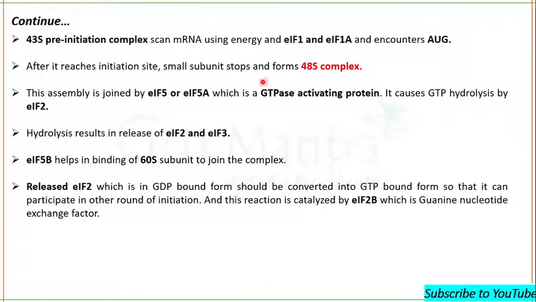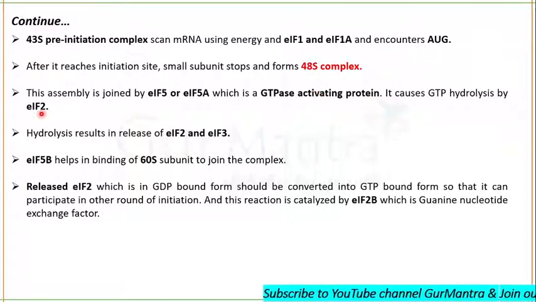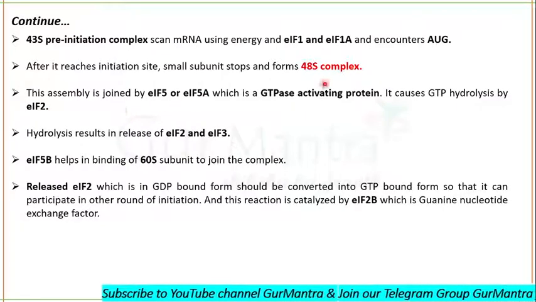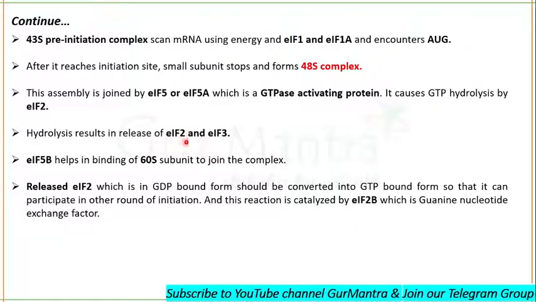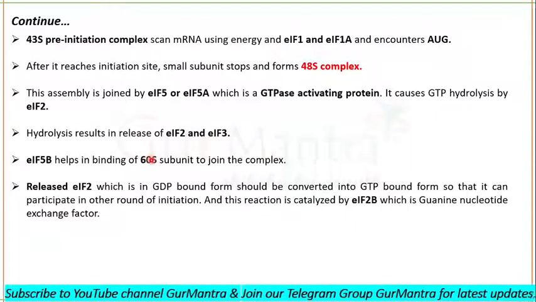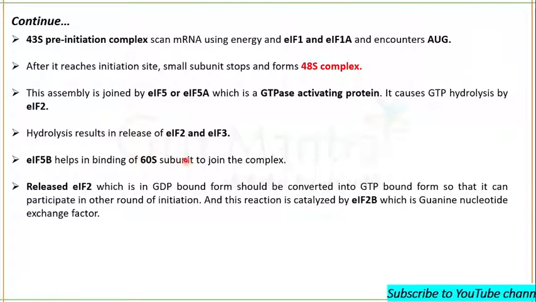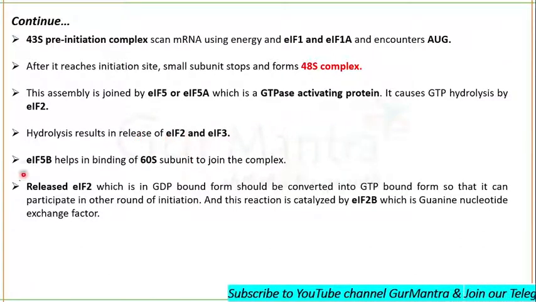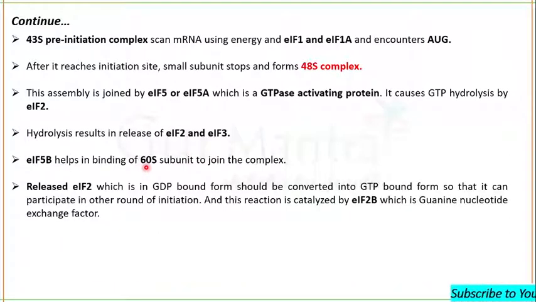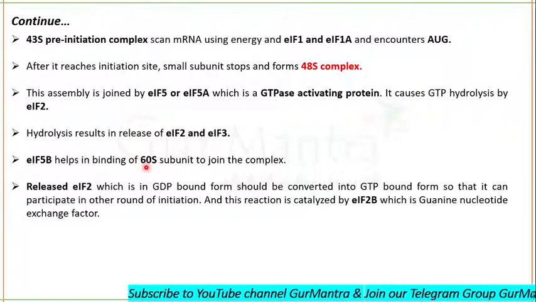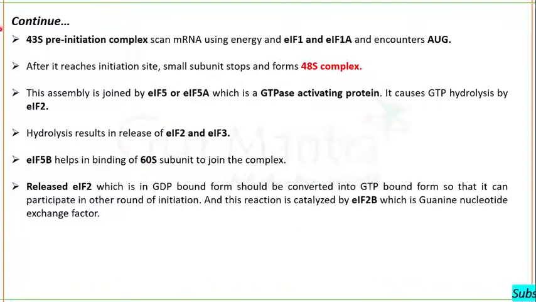It is actually a GTPase activating protein, and we know that initiation factor eIF2 has a GTP activity. Now it will cause the hydrolysis of GTP from initiation factor eIF2, and there will be the release of initiation factor eIF2 and eIF3, which are inhibiting the 60S from joining the complex. Okay, now these have been released, and see initiation factor eIF5B will be helping the 60S subunit to join the complex. Finally, our initiating complex is ready to synthesize the protein, but now comes the function of elongation factors, and we will talk about elongation factors later in the next video.